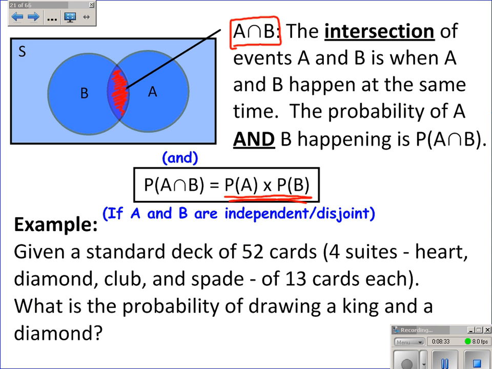Okay, an example. Given a standard deck of 52 cards, what is the probability of drawing a king and a diamond? So again, this is drawing 1 card. I know you can think through it as 1 out of 52, but using this idea, drawing a king is 1 out of 13 times drawing a diamond is 1 out of 4. Multiply it together, I get 1 out of 52, which is what we thought should happen. You have 1 king of diamonds in the deck of cards, but that's an example.